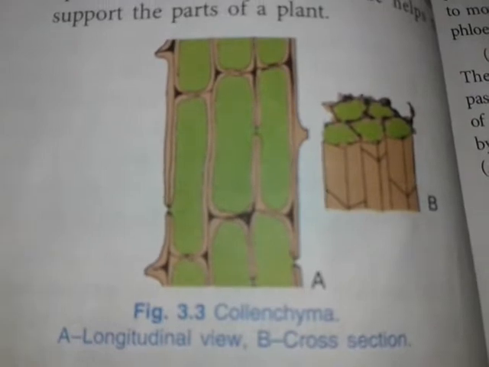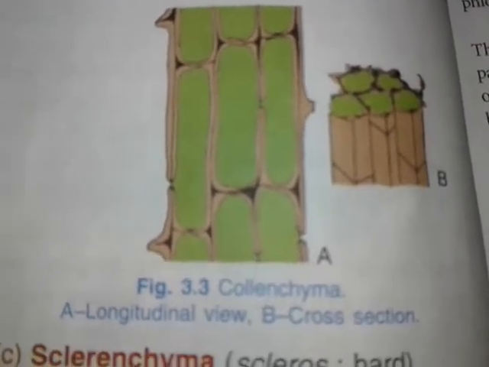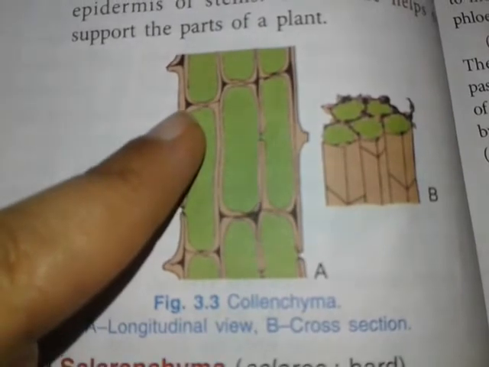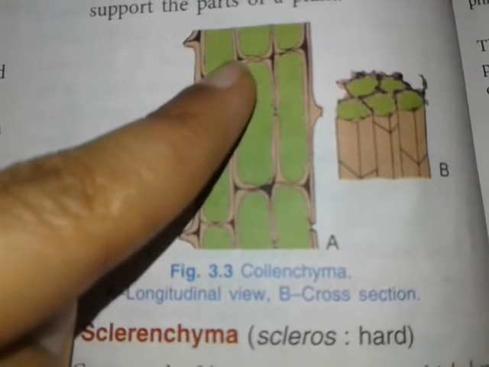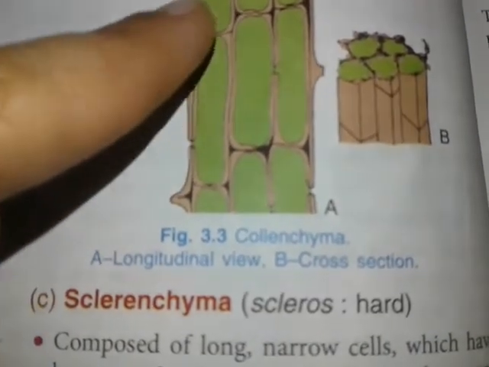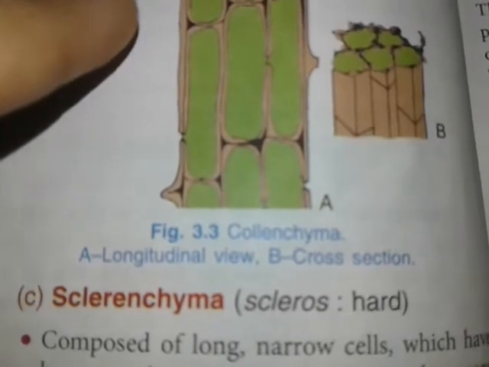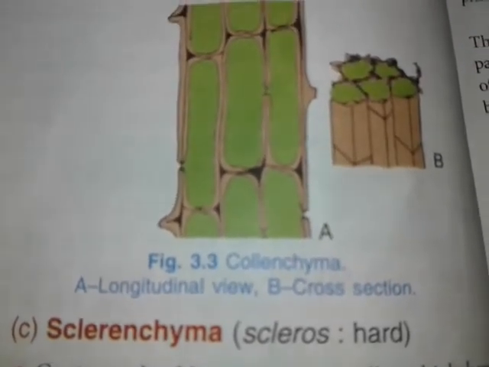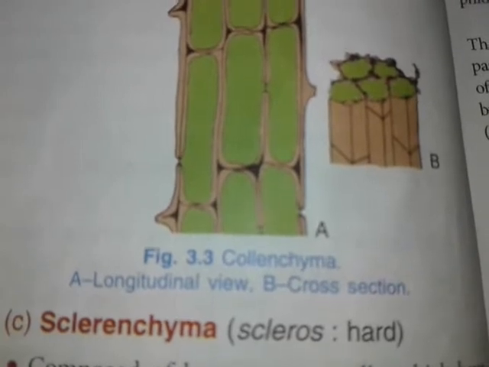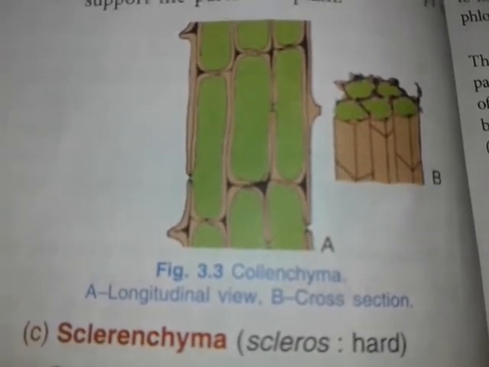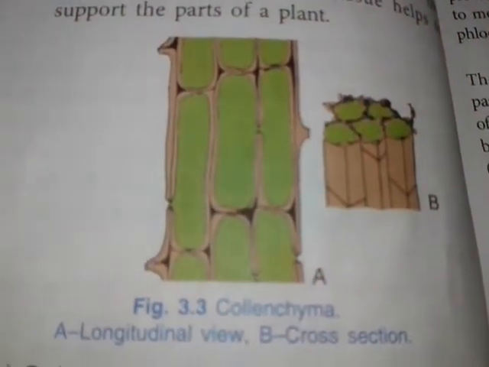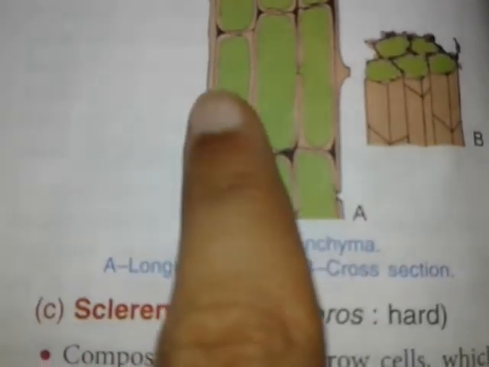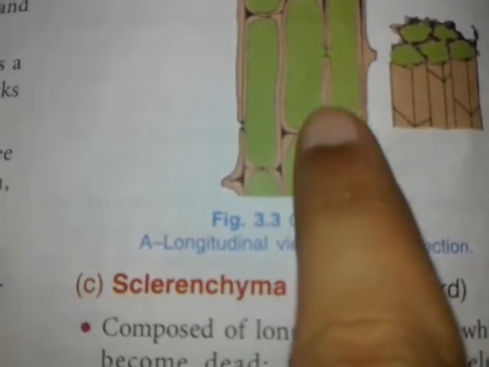Next, look at the diagram of collenchyma. You can see these black dots at the corners, meaning the cell wall is thickened at the corners. This is due to deposition of a chemical, that is pectin. It is going to support the plant part by deposition of this chemical. There is no intercellular space between the cells, meaning there is no gap between the cells, they are tightly packed.